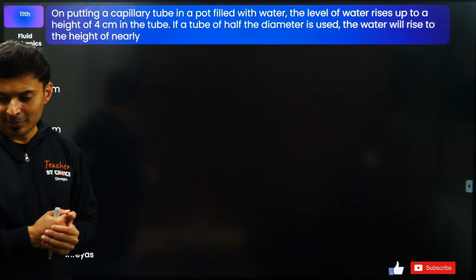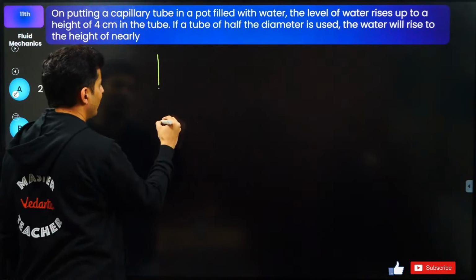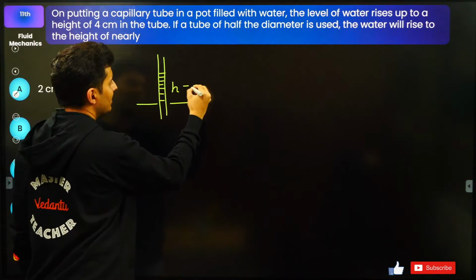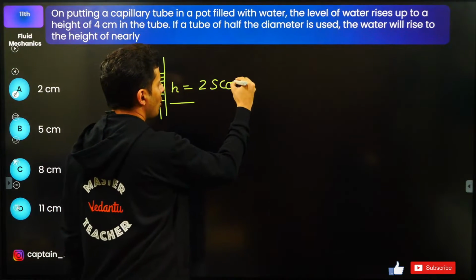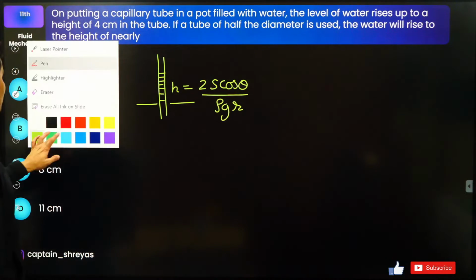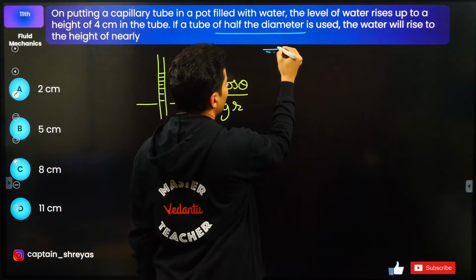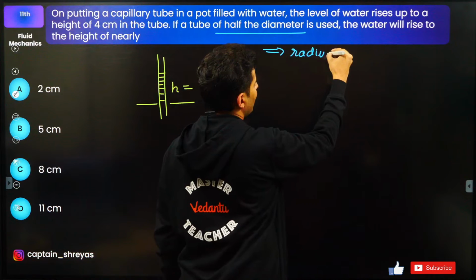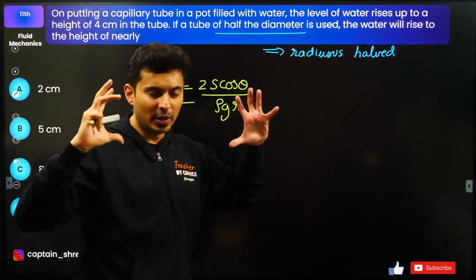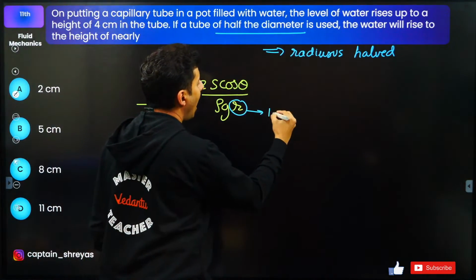Alright, let's see if you can solve this question. It is completely based on capillary rise. Whenever you put a capillary inside a liquid, the height till which the liquid rises is given by 2S cos theta by rho g r. Now, as mentioned in the question, if the tube has half the diameter, that also means the radius is halved as well. If you make the diameter of a circle half, the radius is also halved.